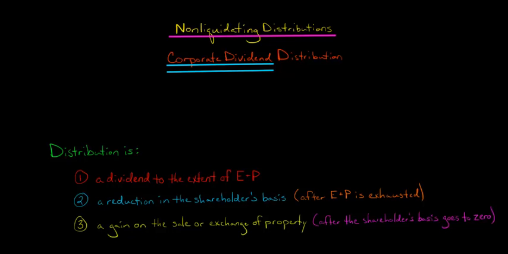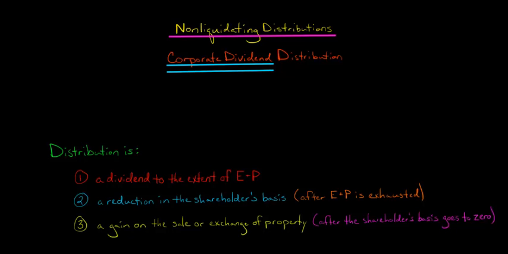In this video, we're going to discuss a standard type of non-liquidating distribution in which a corporation issues a dividend to its shareholders. That dividend could be cash or property, but I just want to talk about the basic rules. A distribution is going to be considered a dividend to the extent that the corporation making the distribution has substantial earnings and profits, otherwise known as E&P. We're going to talk about what that means in an example in a moment.